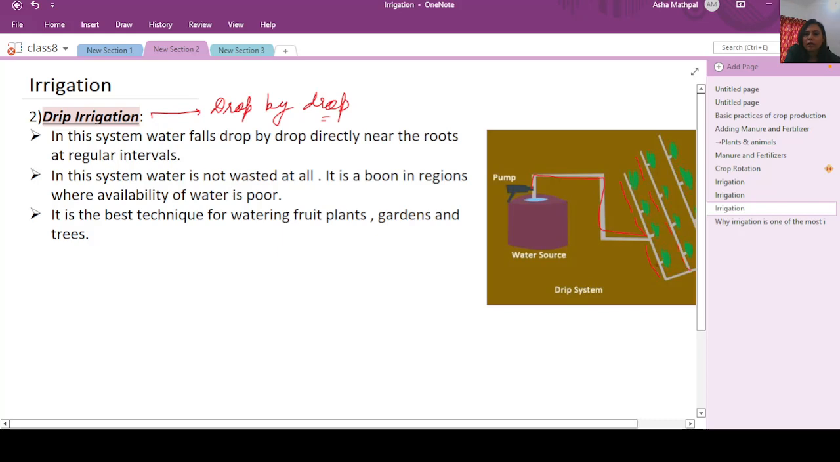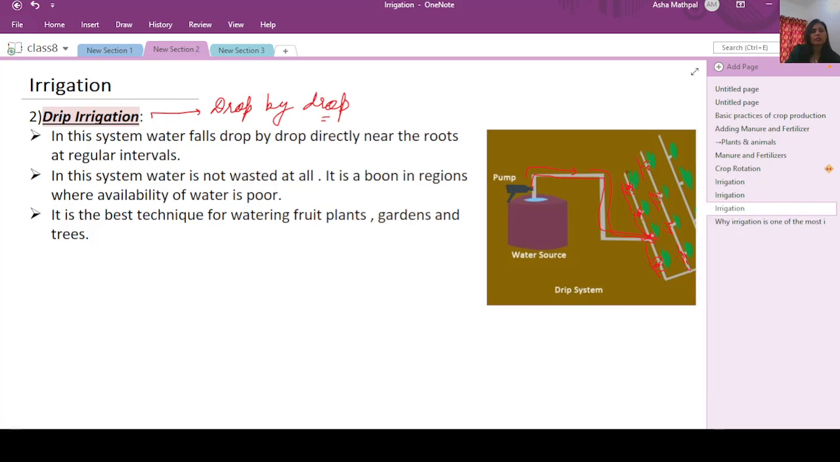Now this pipeline has small pores in it. So when the water comes through the pump from the water tank and enters this pipeline, then from these holes the water comes out drop by drop directly at the roots of the plants, or near to the roots of the plant. So in this kind of technique, the water does not get wasted at all. Drop by drop they fall near the root, and in this way the root keeps on getting water.